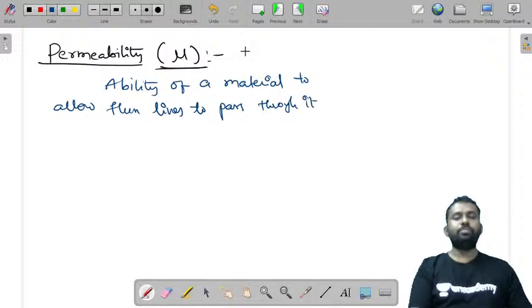What is magnetic permeability? It is the ability of a medium or a material to allow flux lines to pass through it.